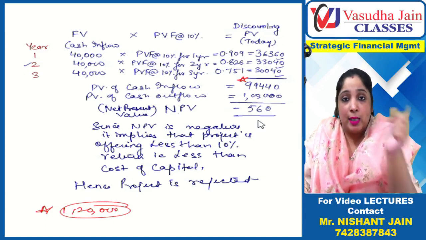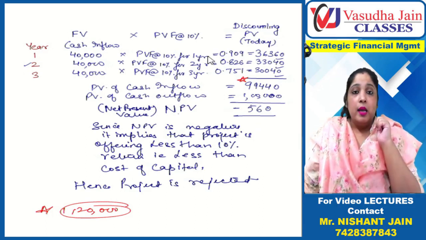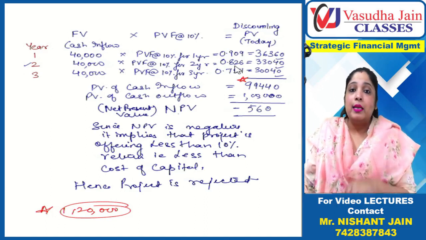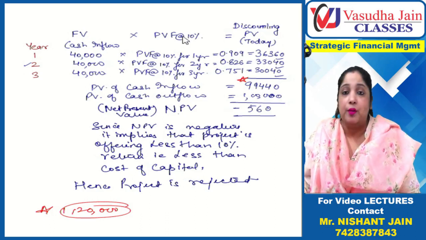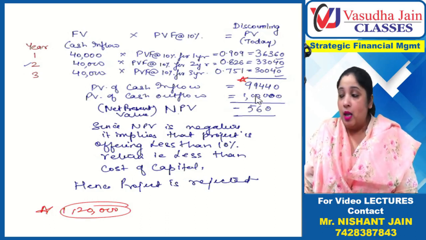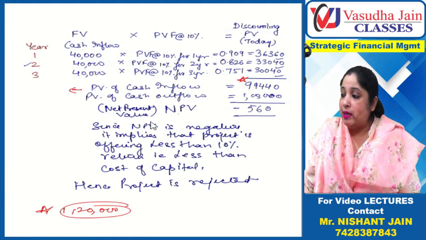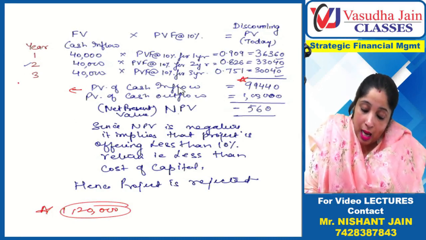So when NPV is positive, it means you are getting more than the rate of interest. If NPV is negative, it means you are getting less than the rate of interest. And if NPV is 0, it means you are getting exactly the rate of interest on your own money. Now, whenever you write present value of cash inflow here, you should always think that this represents how much you should invest.